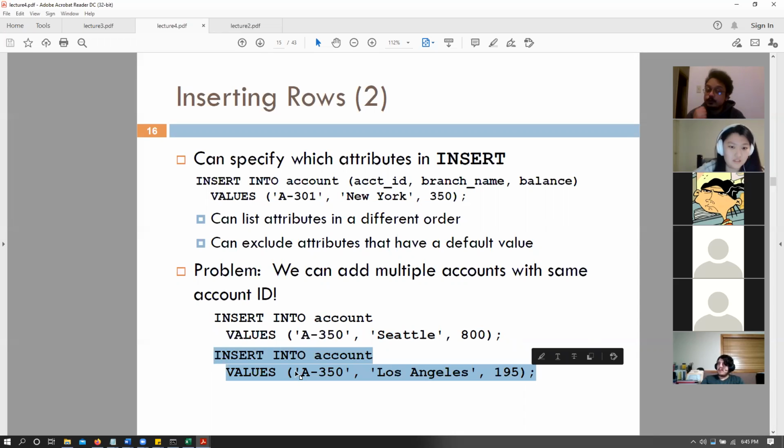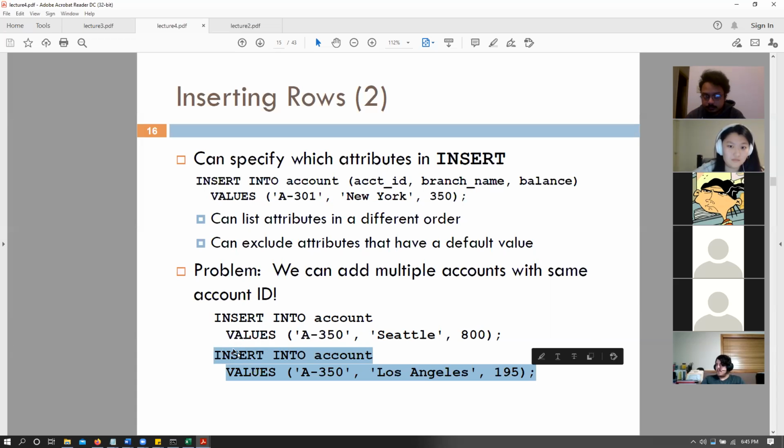It won't even allow you to insert a new entry or update the old entry. We cannot update the old entry using an insert statement. There are separate keywords to update a particular entry. Insert basically means add a new row, and this will not let you add a new row because account ID is a primary key.